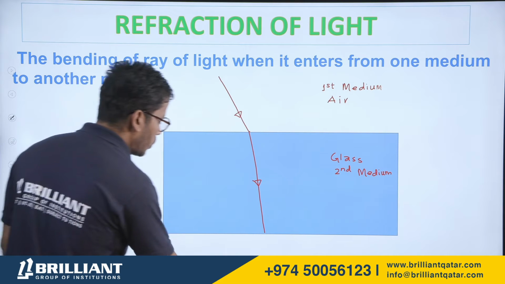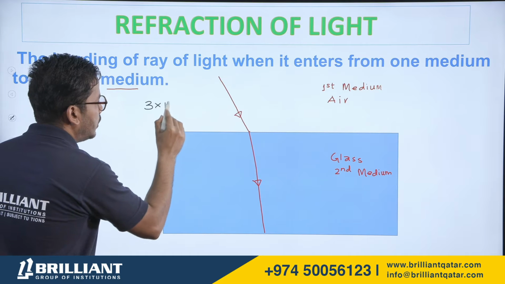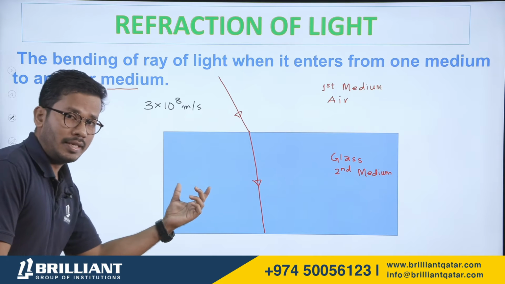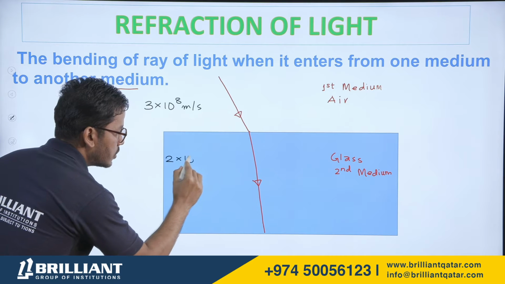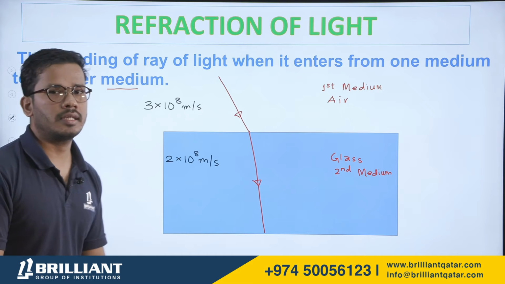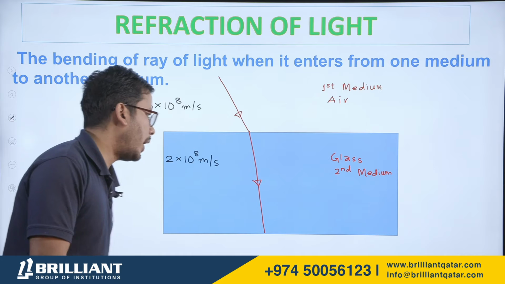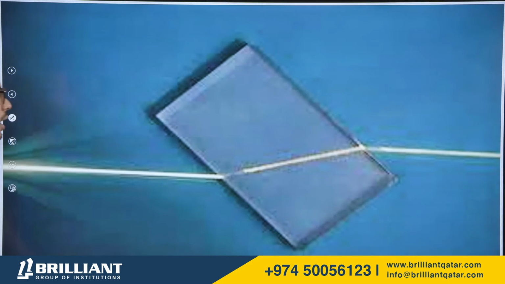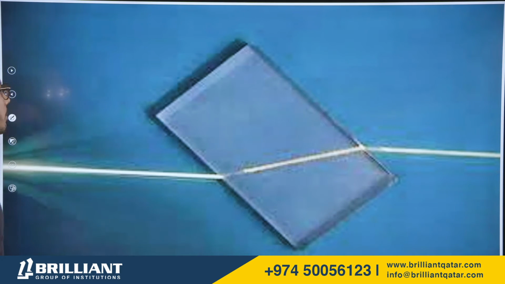Now let me see the cause of it. You know, what is the speed of light in air? You're going to tell me, sir, it is 3 into 10 raised to power 8 meters per second. As it enters the glass, it will slow down to 2 into 10 raised to power 8 meters per second. And this is the major reason why the ray of light is bending. So I hope you got a very clear picture of what is refraction of light. That's how it happens. If you take a laser light, this is a glass slab, which you have seen in a diagram on the other slide.